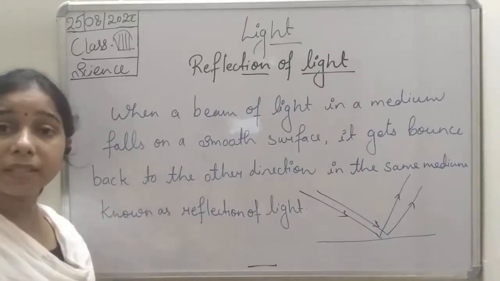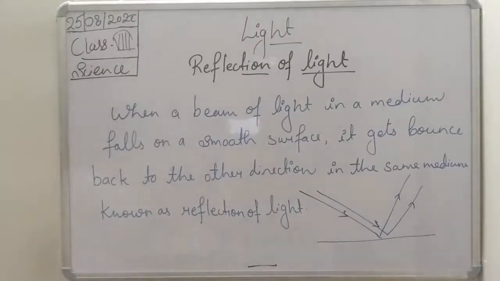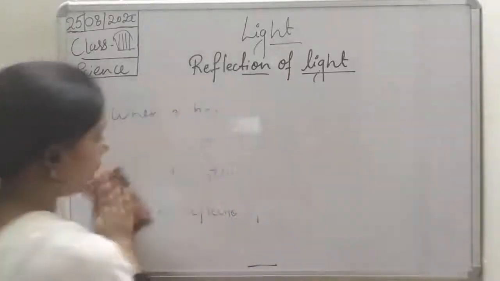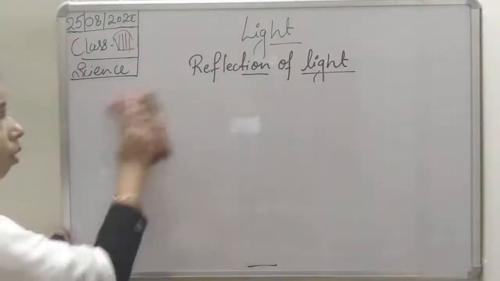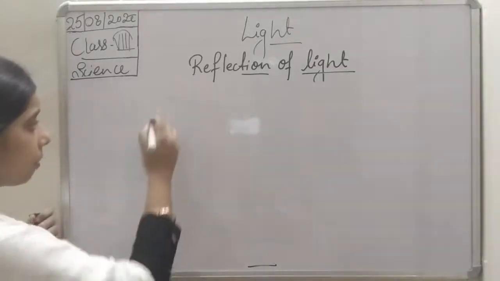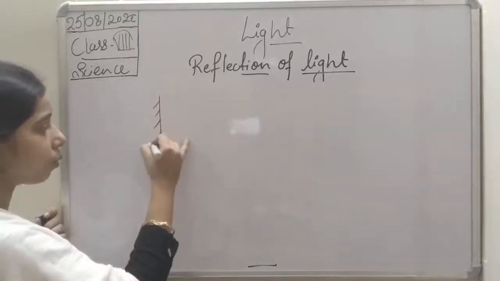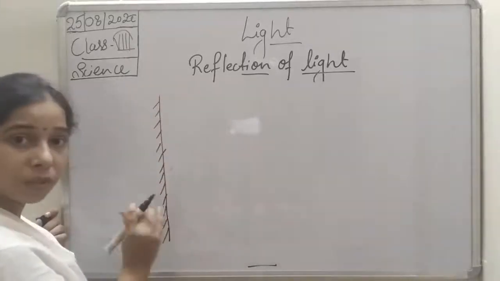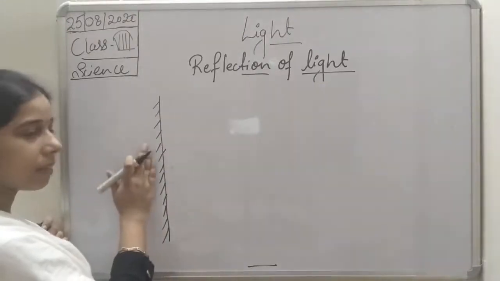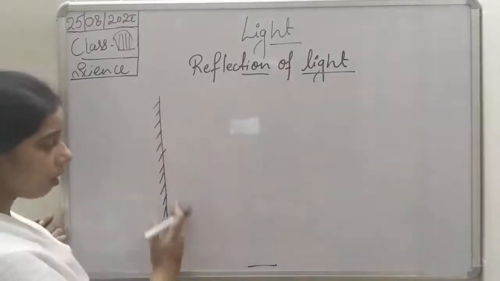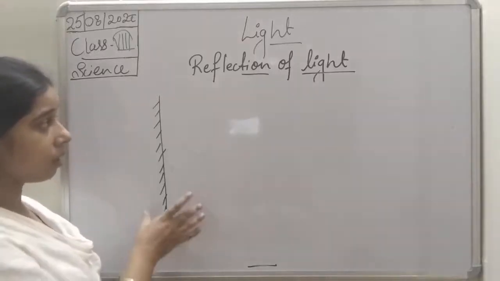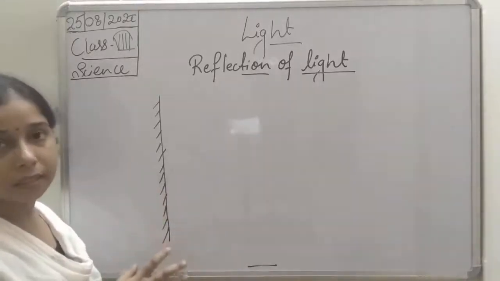For example, if we take a mirror, students, a mirror is what? It is a polished surface. It is a smooth surface. When you see the mirror, this is the back side of the mirror. This one is the rough surface, the cardboard which is kept there, or the red paint if you have seen it on the mirror. So this one is the front side of the mirror. This is the smooth one. It's a polished smooth surface in case of a mirror.